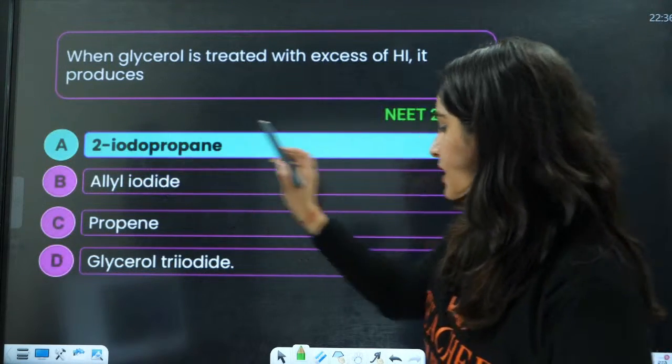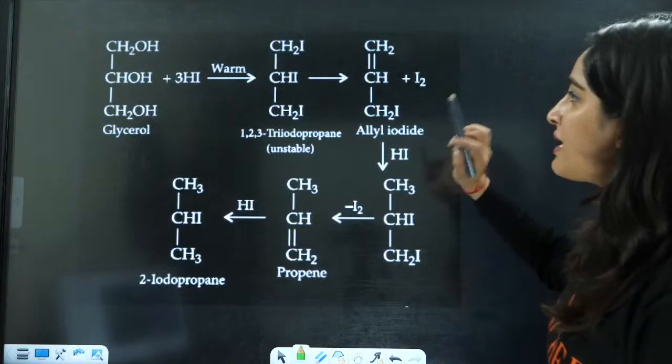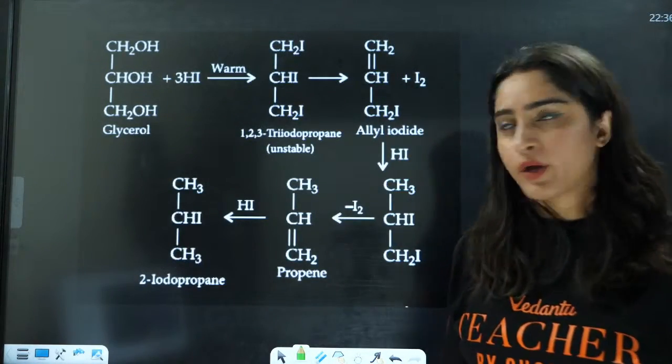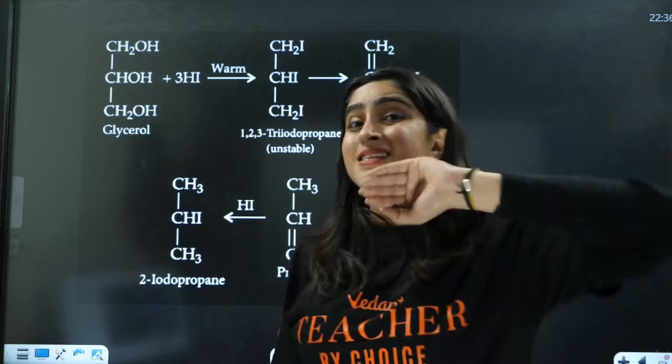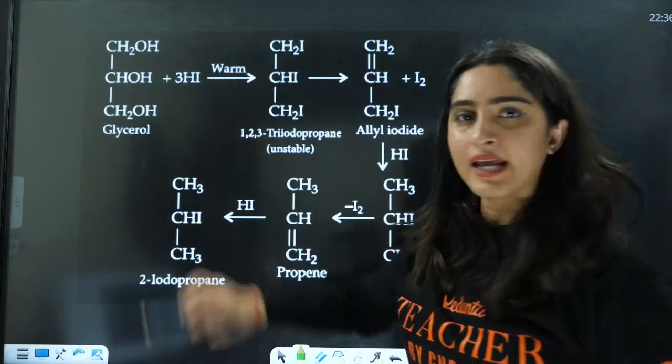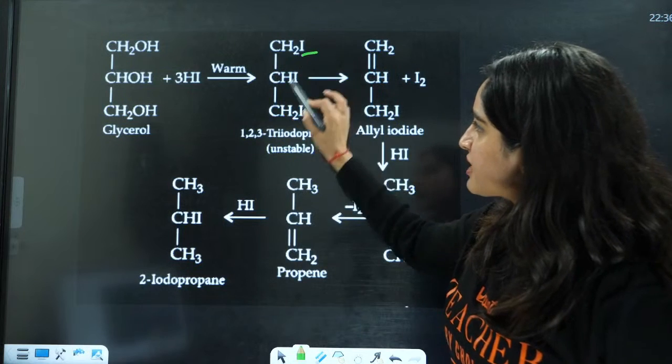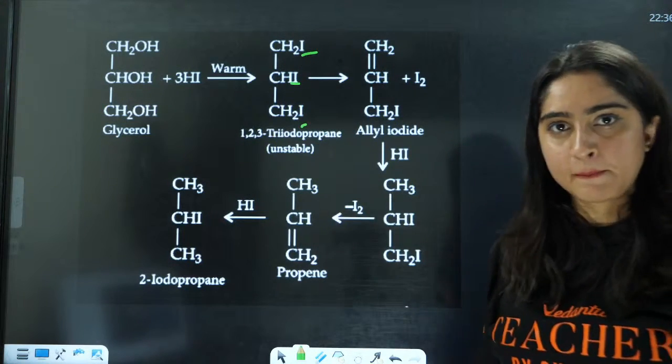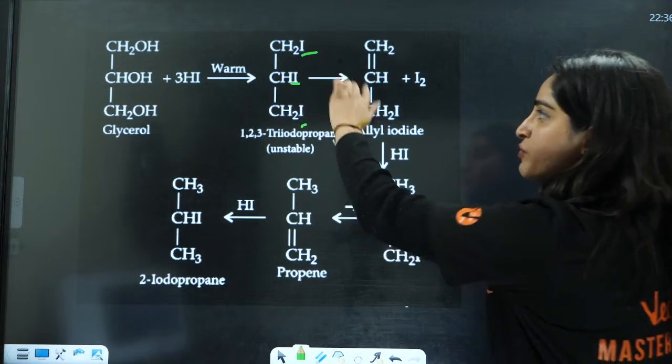This is going to be Z. Now let us see, this is glycerol. Now always remember there is excess of HI. Do it step by step. You have 3 HI, right? You replace this OH with I, this one and this one.